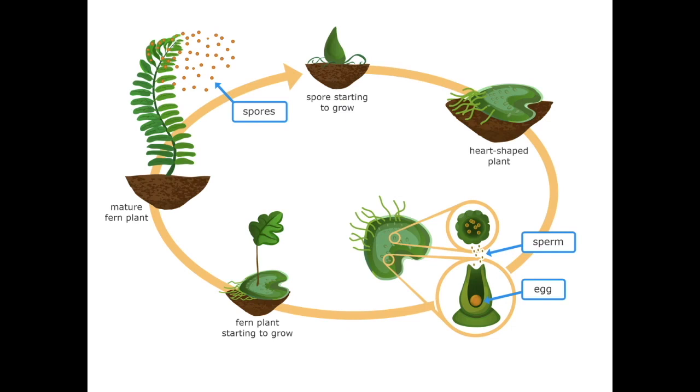This heart-shaped plant actually contains both the male and the female gametes. It contains the sperm and the egg of the plant. So, on the heart-shaped prothallus, it actually goes through sexual reproduction. So when the sperm fertilizes the egg, from that comes the actual fern we know, growing out of the heart-shaped prothallus. And that in turn grows and forms the adult fern.